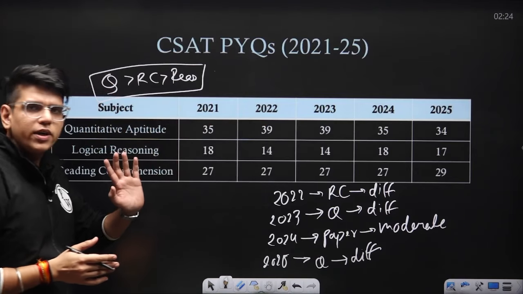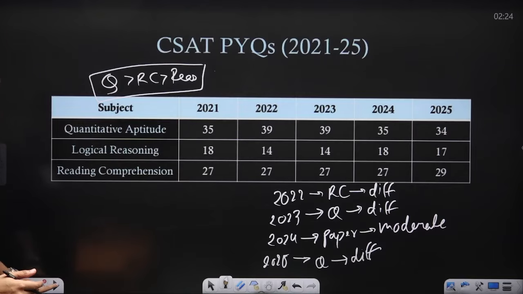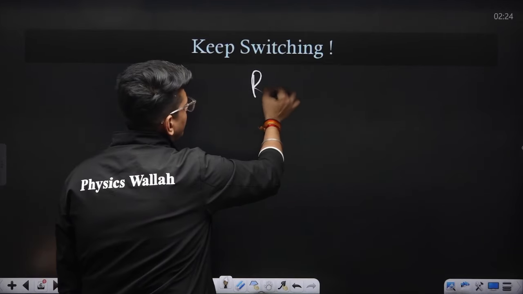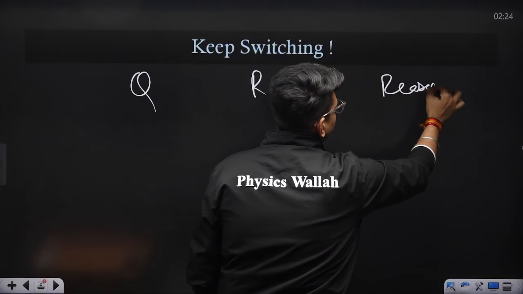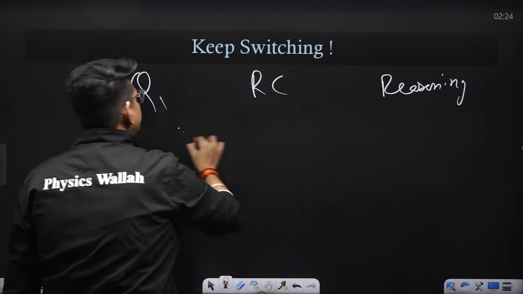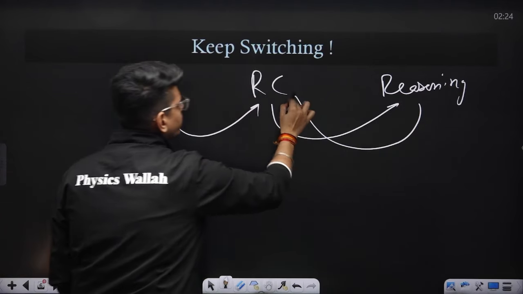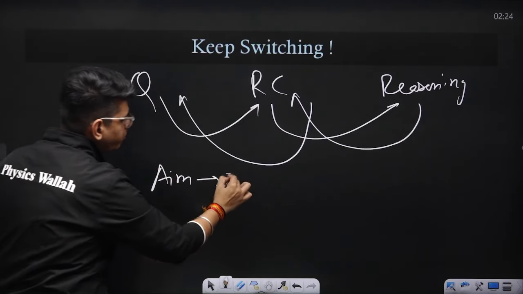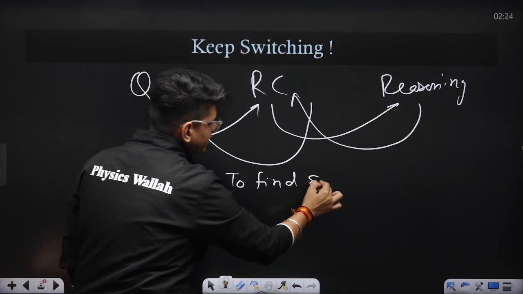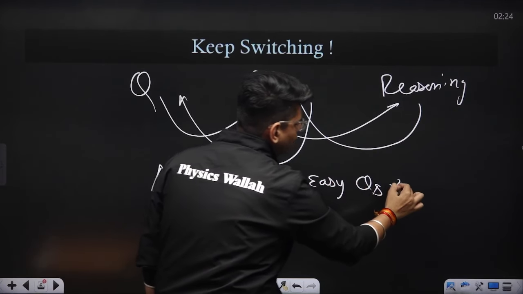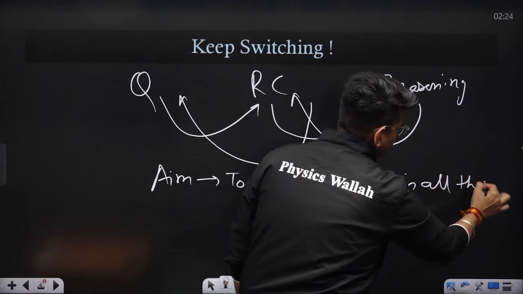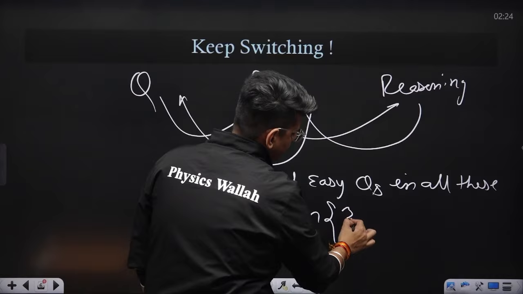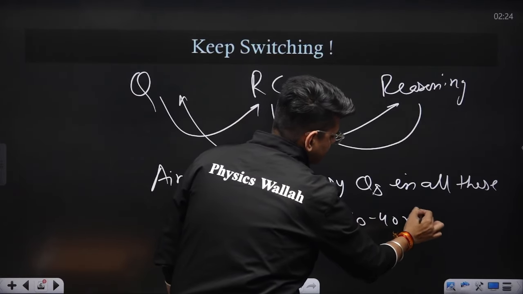So what you should do is keep switching between the sections. The best strategy is, there are 3 sections: quant, RC and reasoning. What you should do is keep jumping between these sections. And what is the aim? Our aim for jumping is to find easy questions in all these sections. This we will do for 30 to 40 minutes.